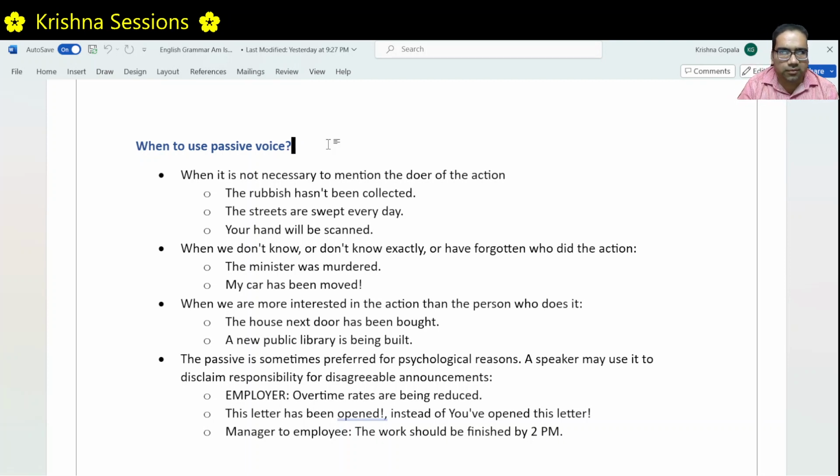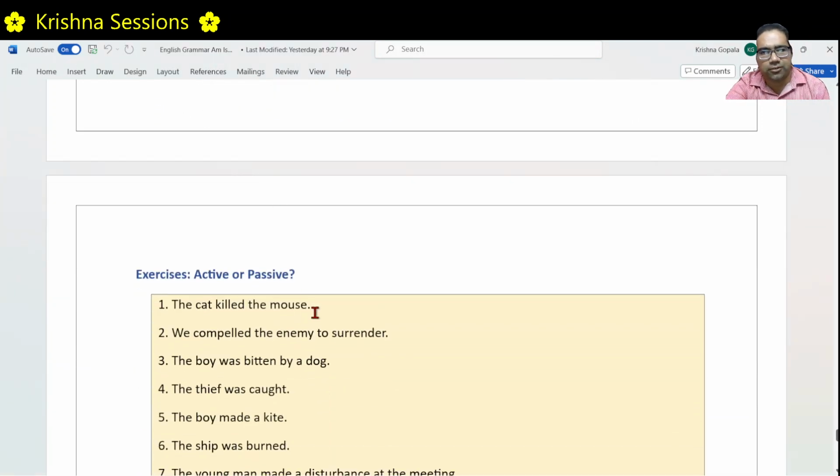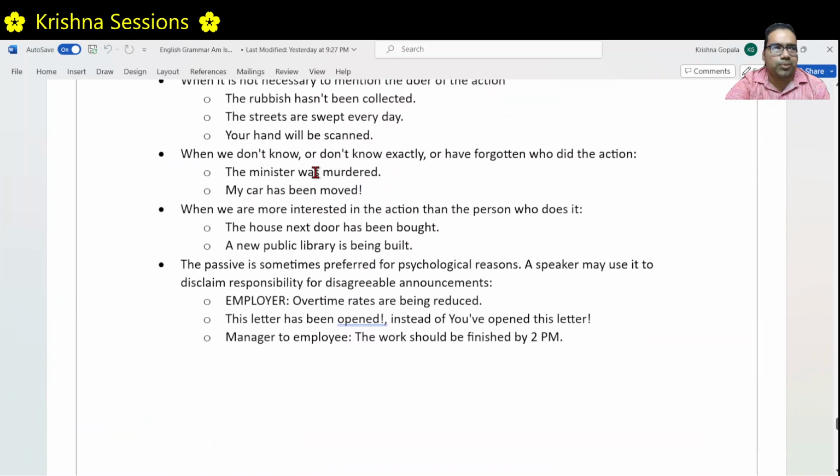Right. Now we learnt about this, how to convert a sentence from active to passive. This we will learn again after we cover a little bit of tenses. Once we understand tenses, different types of tenses, then we'll come back again and pick this active to passive or passive to active conversion. Hope you understood this.